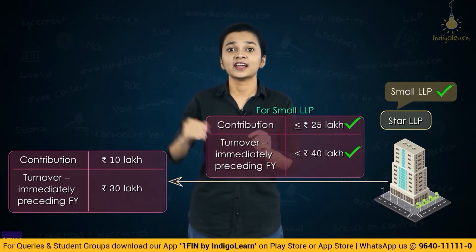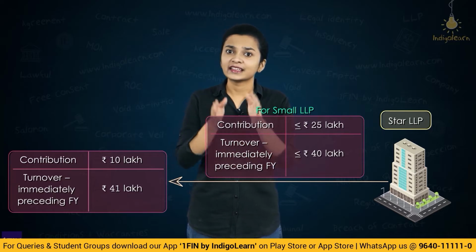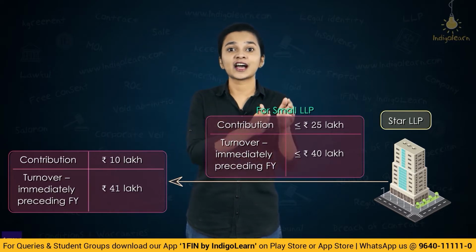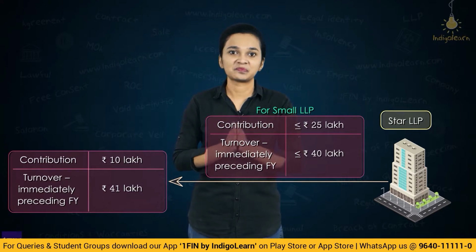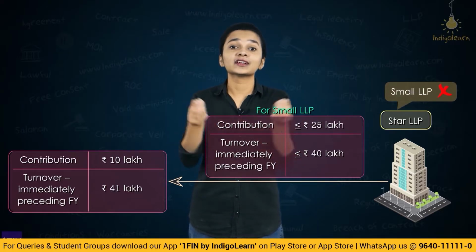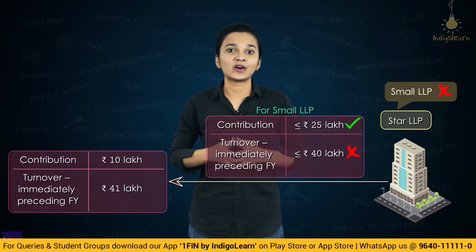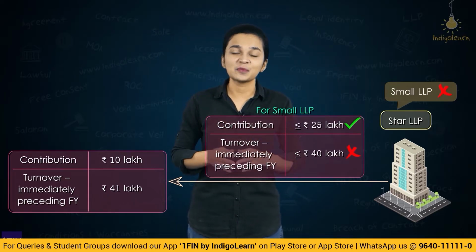But what if turnover was 41 lakhs instead of 30 lakhs? In that situation, would we call star LLP a small LLP? The answer is definitely not. Why is that so? Because both the conditions should be cumulatively satisfied and only then we can call a limited liability partnership a small limited liability partnership.